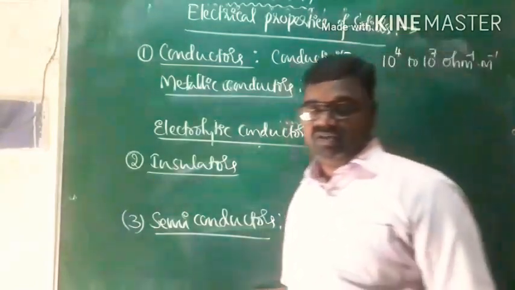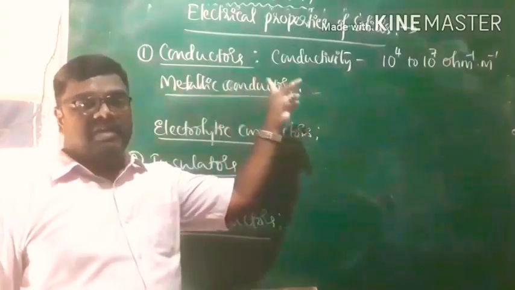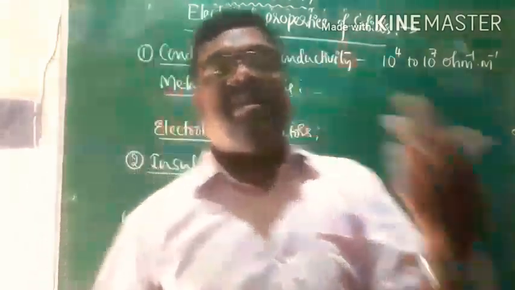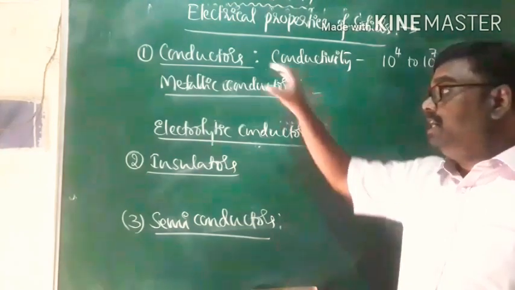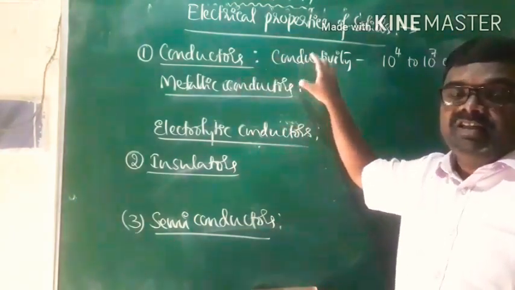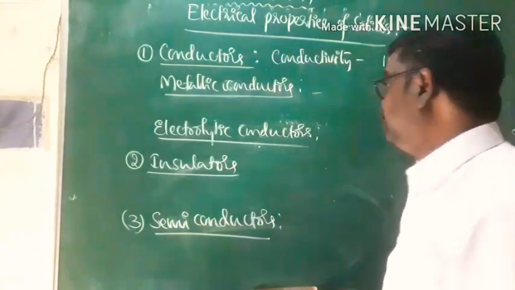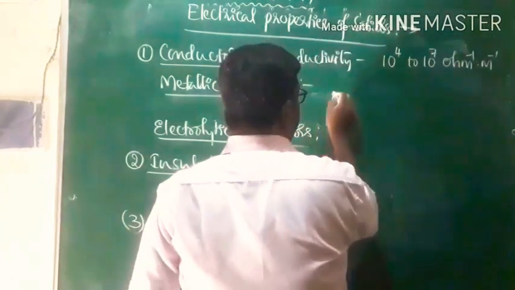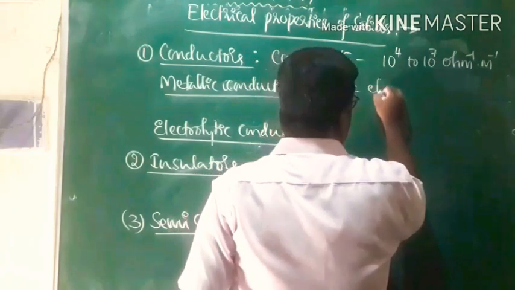Such type of conductors are called metallic conductors. That is, when electricity is passed through the metals, there will be no change in the chemical composition. They don't undergo any chemical changes. Such substances are called metallic conductors. And in the case of metallic conductors, electrical conductivity is due to the movement of the free electrons.